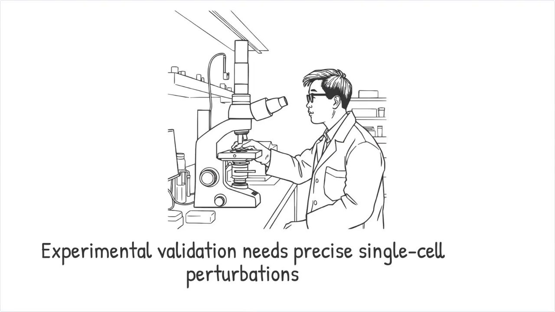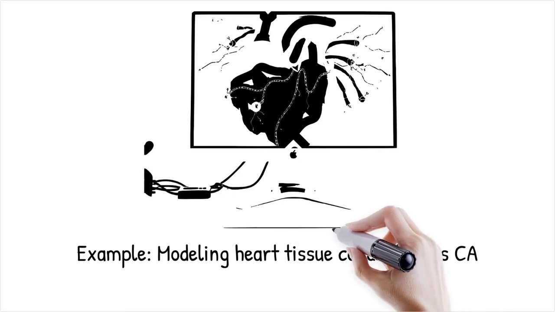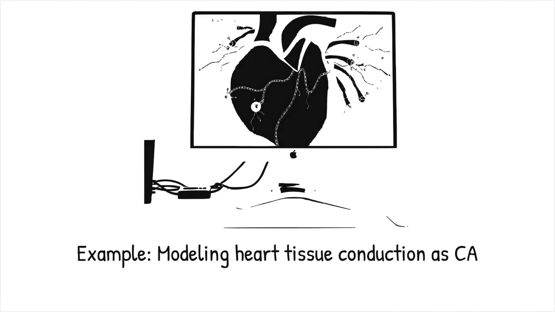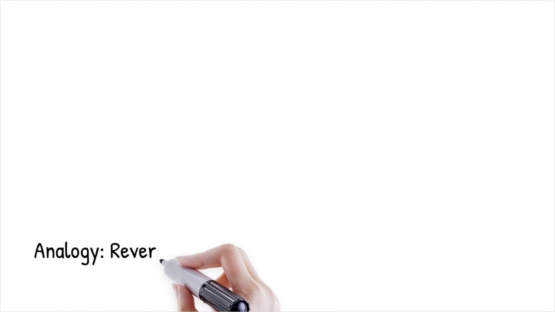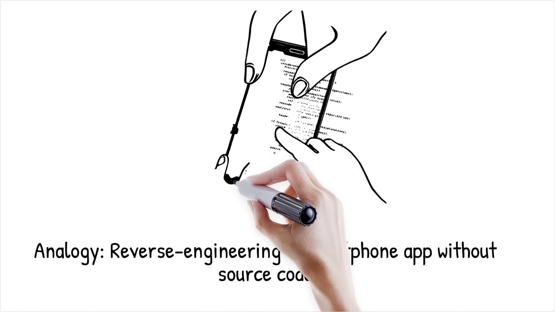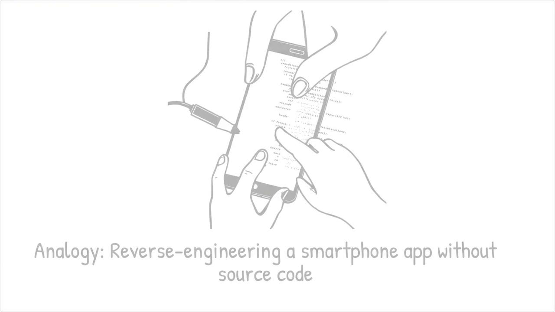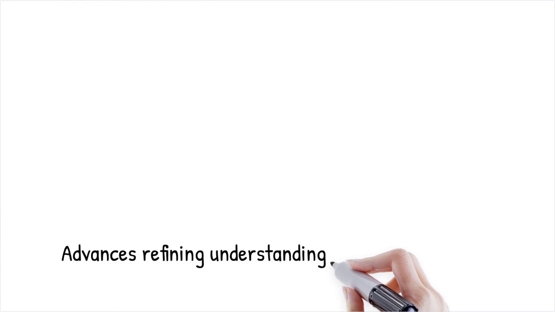Attempts to model heart tissue conduction as a CA must account for variable refractory periods and gap junction distributions among cardiomyocytes. It is like reverse engineering a smartphone app by observing taps and swipes. Without access to the source code, many possible rule sets could fit the same behavior. Advances in single-cell sequencing, live cell imaging, and machine learning will refine our understanding of cellular rule sets and how they implement tissue-scale computing.